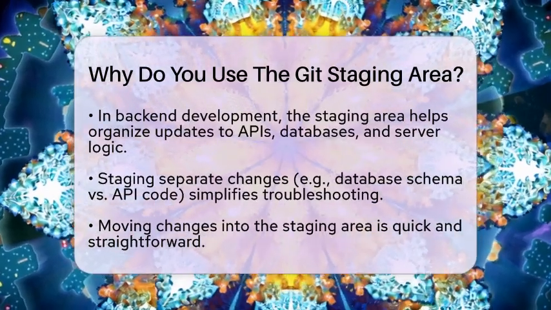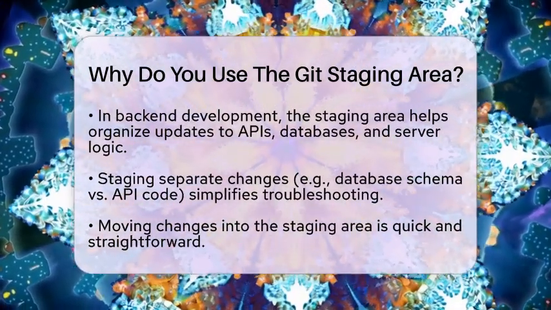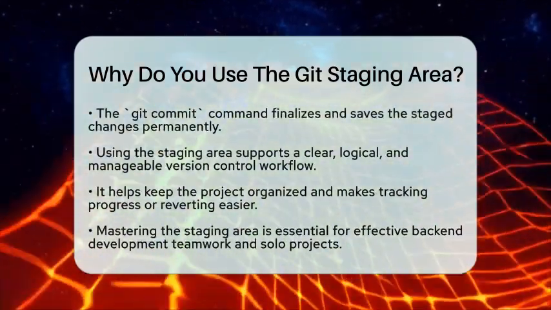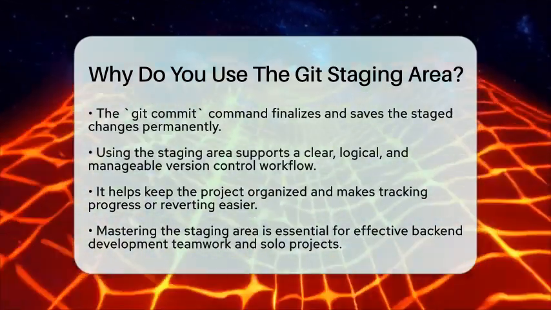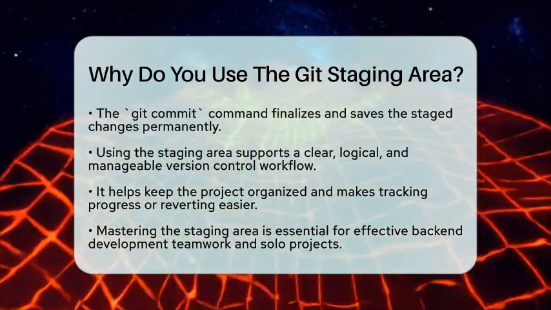Using git add to move changes into the staging area is quick and straightforward. When you're ready, git commit saves those changes permanently in the repository. This process supports a smooth workflow, especially when working with teams or handling multiple features at once.